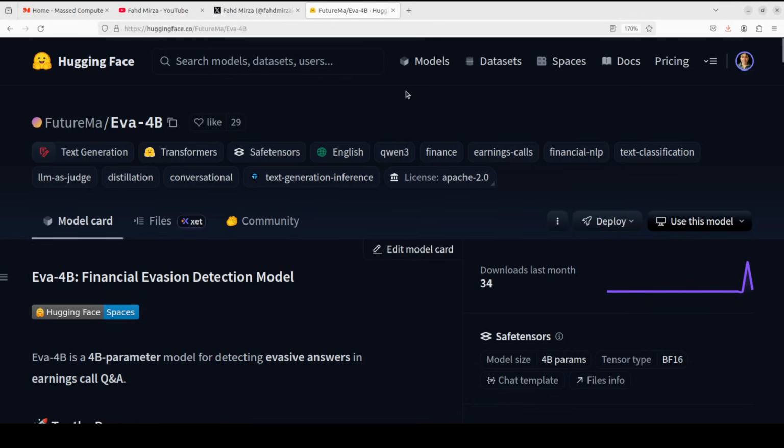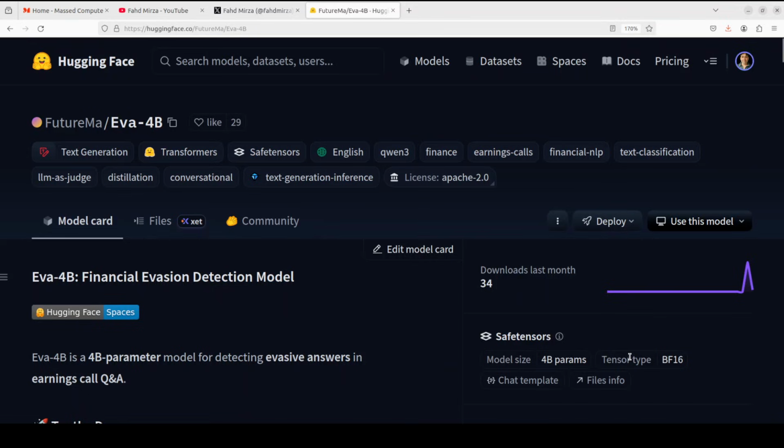Coming back to this Eva-4 billion, the model was trained on 30,000 labeled examples using a multi-model consensus approach where Claude Opus 4.5 and Gemini 3 Flash annotated the data with disagreements resolved by an LLM judge. The primary use case of this model is analyzing corporate disclosure quality, which might help researchers, investors especially, and analysts identify when executives are being forthcoming versus strategically vague during earnings calls.